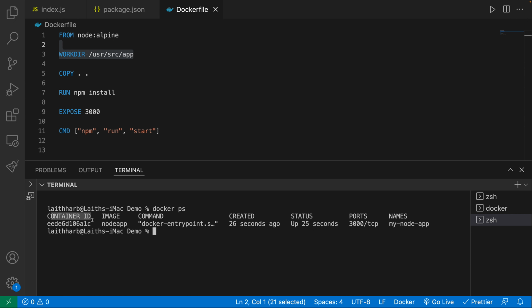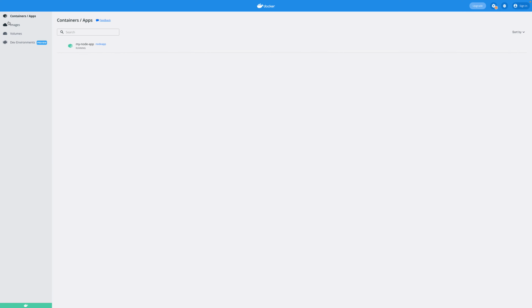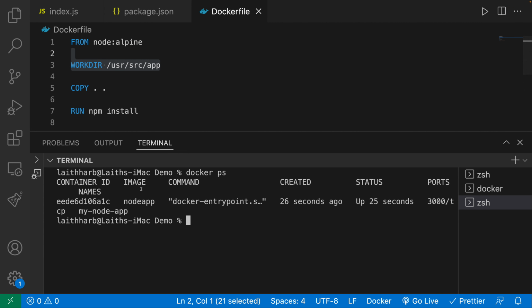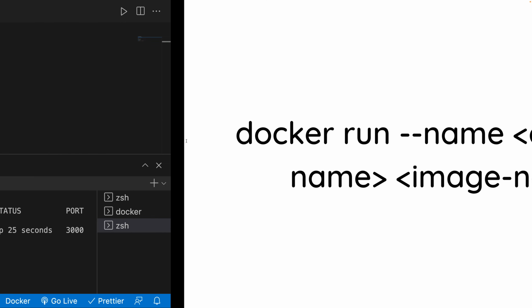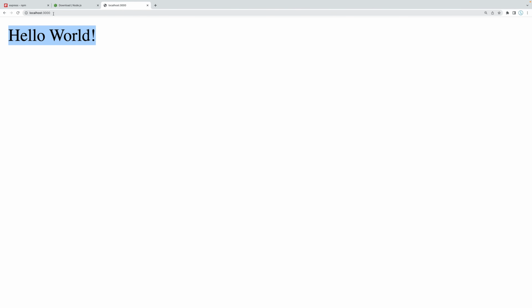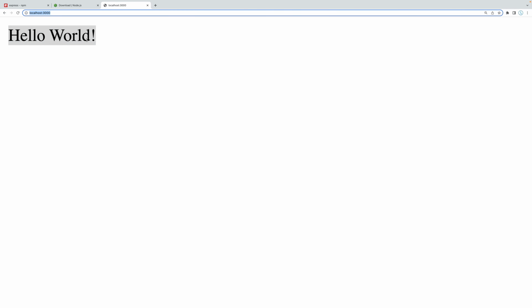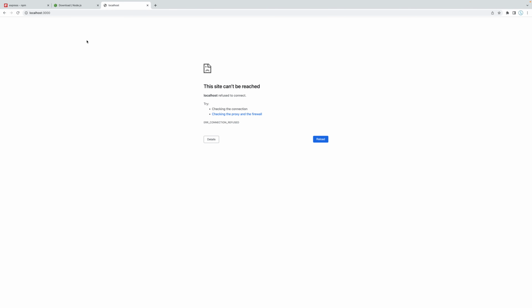You can see we have the container ID. We have the image that it was built from. We have when it was created. We also have the port that it's running on, which is 3000, and then the name of the image. So we have all this information. And also over here, if I go to the container, you can see I have my node app up and running. So it is successful. So let me go ahead and access it. Well, that's amazing. I'm going to go ahead and access my application on localhost 3000. So let me go ahead and press enter.